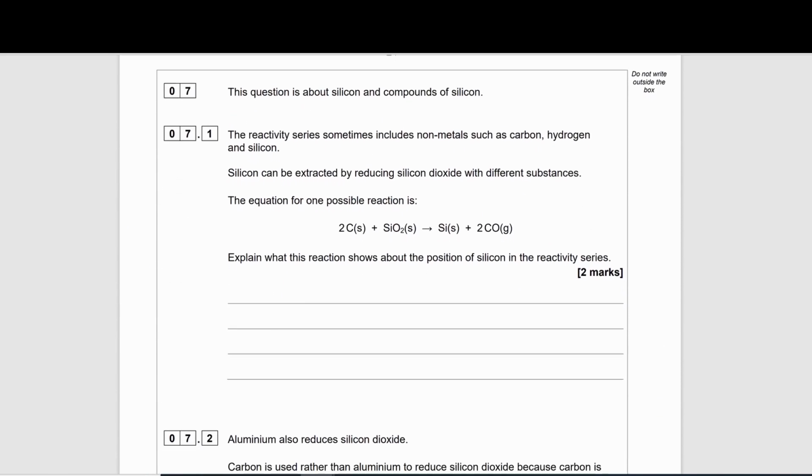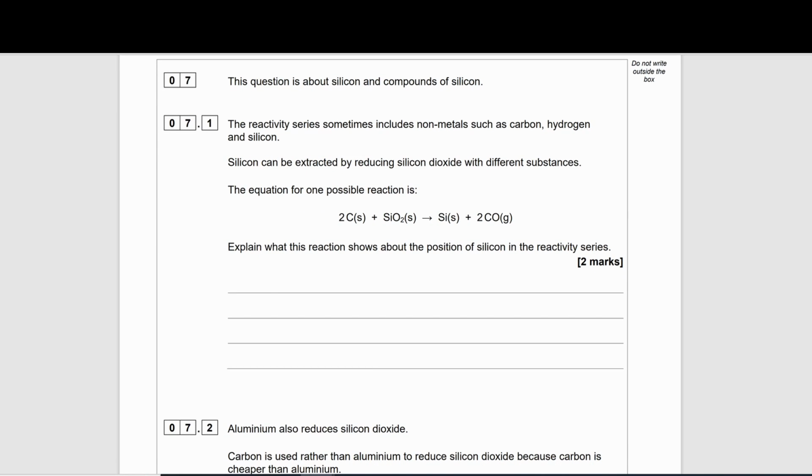Question 7. This question is about silicon and compounds of silicon. 7.1. The reactivity series, already mentioned, sometimes includes nonmetals such as carbon, hydrogen, and silicon. Silicon can be extracted by reducing silicon dioxide with different substances. The equation for one possible reaction is shown. Explain what this reaction shows about the position of silicon in the reactivity series. 2 marks.